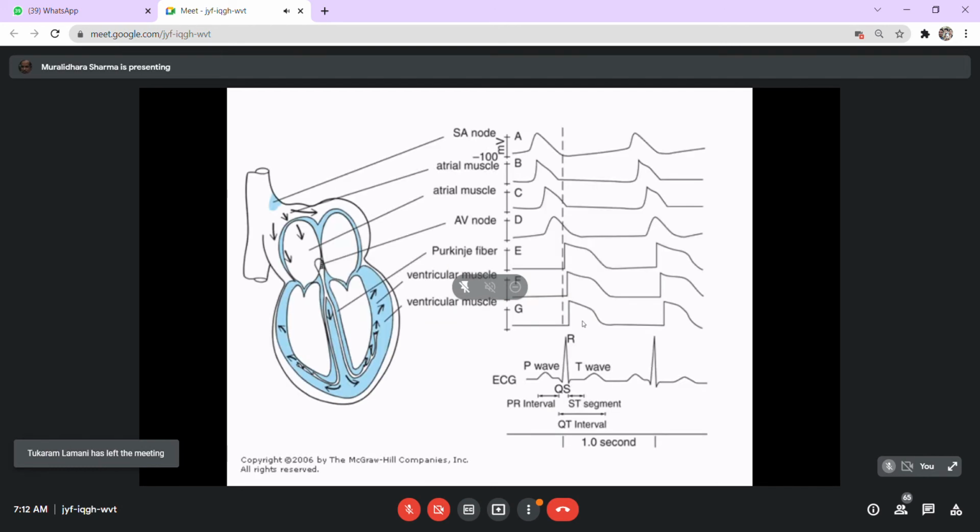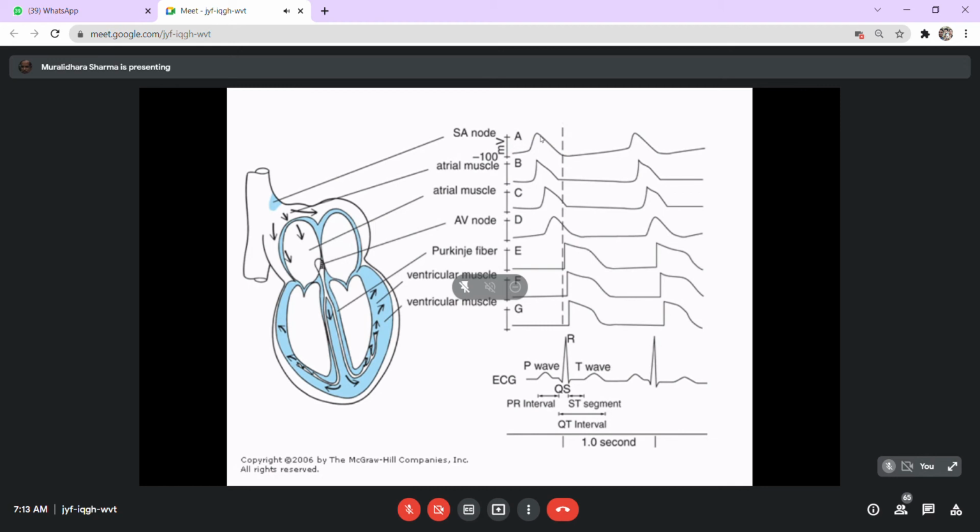Now the pattern of the action potentials formed at these areas, what I have mentioned, is the same. There is a difference in the sense that the excitability of the SA node muscle is quite high. Now this graph shows you the same phenomenon which I have discussed earlier. It becomes more excitable, and hence by the time the impulse reaches the ventricular muscles, the SA node muscles would be completing their action potential and they will be again repolarized.